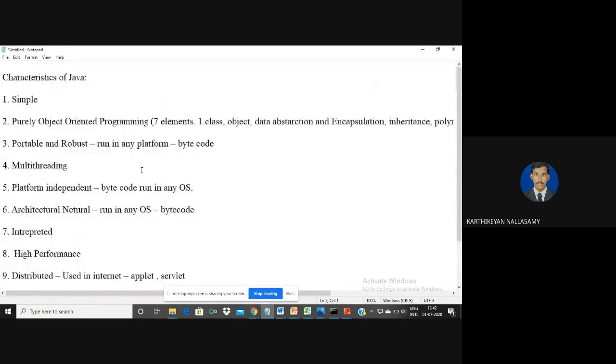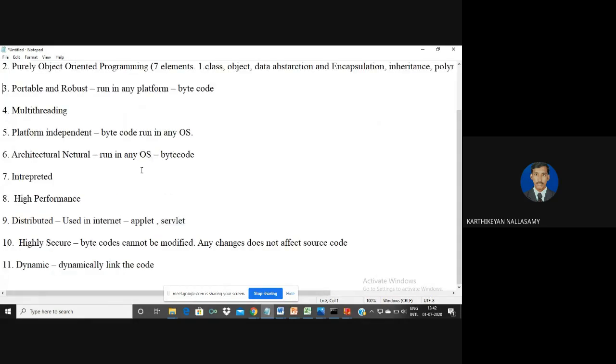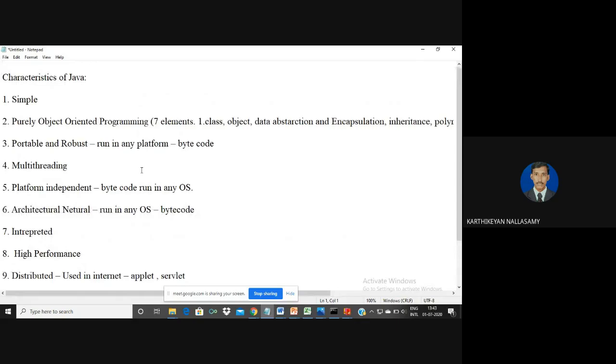So once again, I repeat. Java has nearly 11 characteristics. One is that Java is easy to develop, so it is called simple for developing applications. Java is a purely object-oriented programming language, which supports all the basic elements of object-oriented properties. And Java is robust as well as portable, because of the class file.